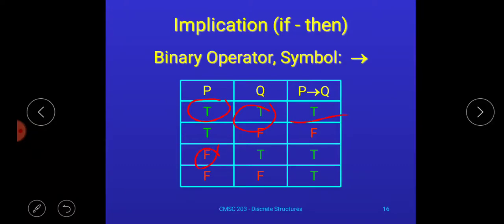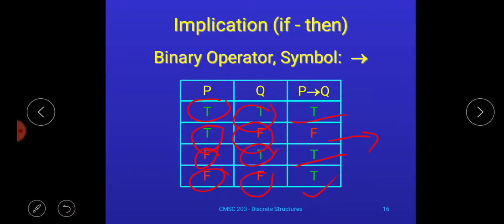If first is false and second is true, the implication result is true. If both are false, the implication result is true. So there is only one situation when the implication result is false: if first is true and second is false, then only false, otherwise true.